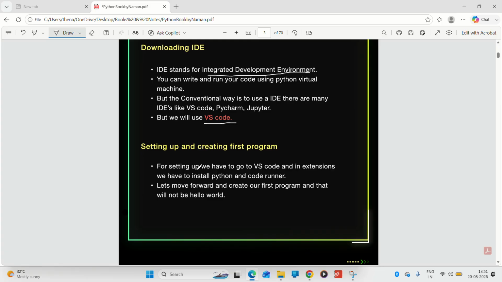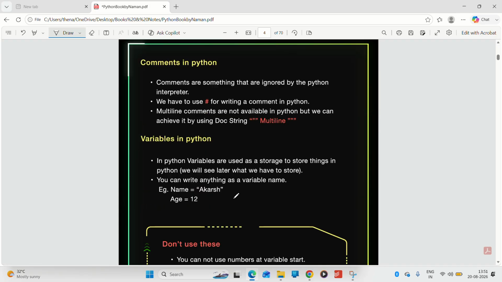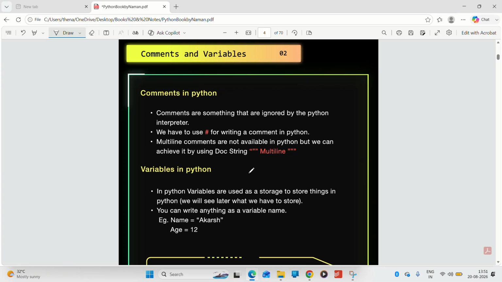So we first have to set up VS Code and download the extensions for Python and Code Runner. Remember, download the extensions for Python and Code Runner. Now let's move forward to write our first program, but before that, let's learn about comments and variables.